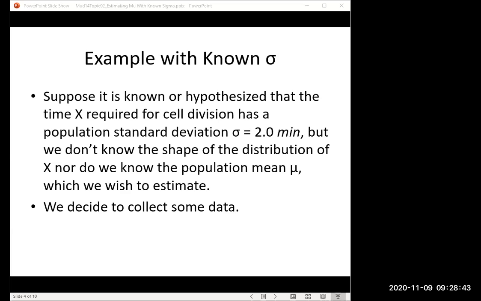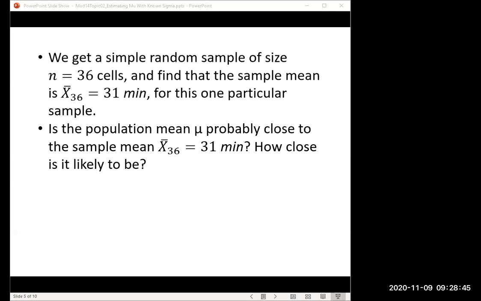So what we're going to do is get a simple random sample. Let's say that we get 36 cells, and we find out that the sample mean was 31 minutes. That's just for this one particular sample. Okay, so how likely is that to be close to the population mean?